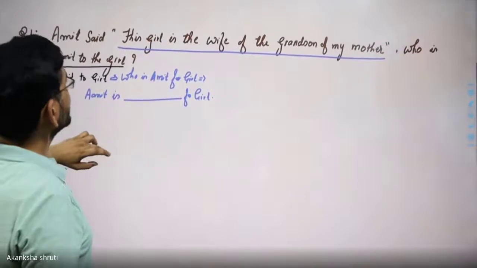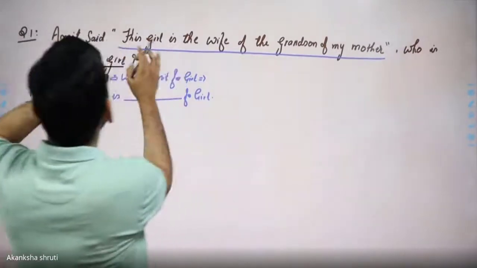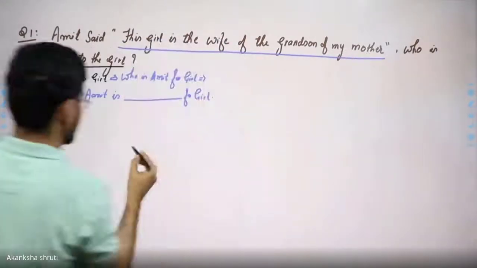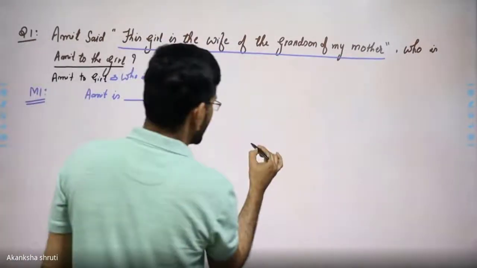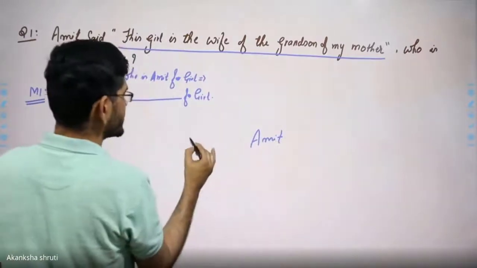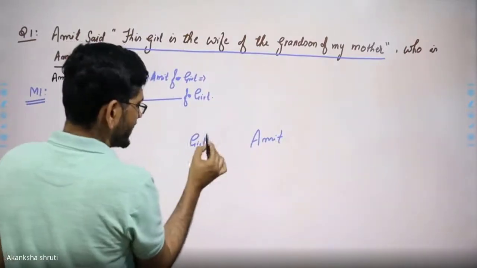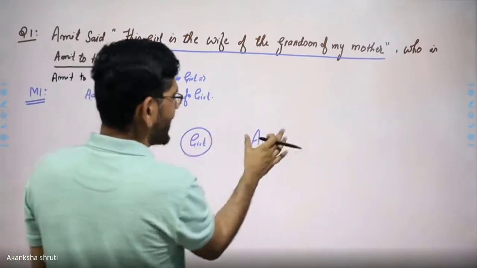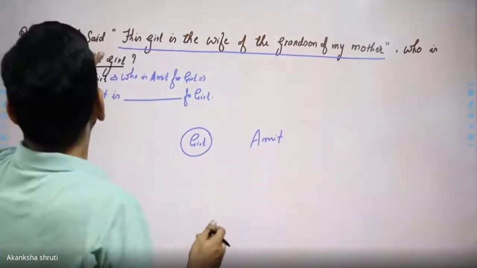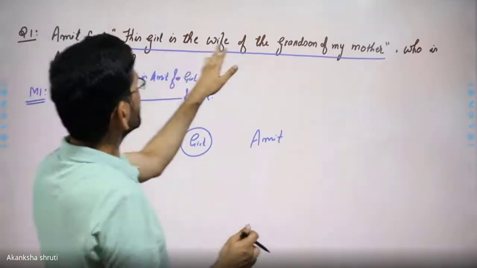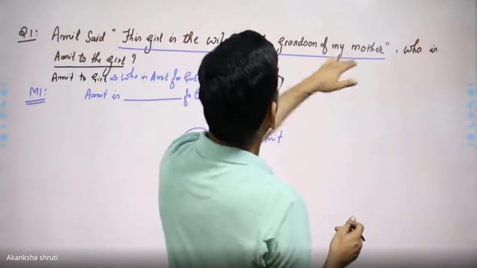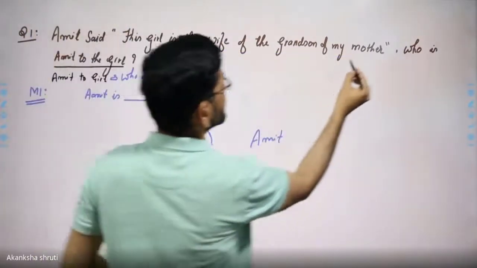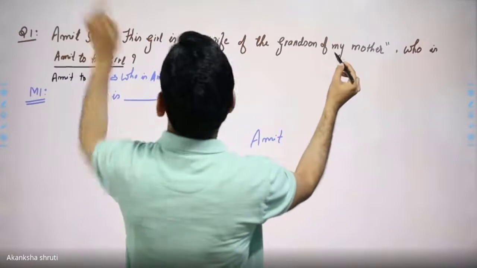Here it is given that Amit said, the girl is wife of grandson of my mother. Means somewhere Amit is there. He is talking about a girl. So what is that girl that we have to fit in the family tree of Amit? Amit said, this girl is wife of grandson of my mother. For drawing the family tree, we shall start looking at it from the end.